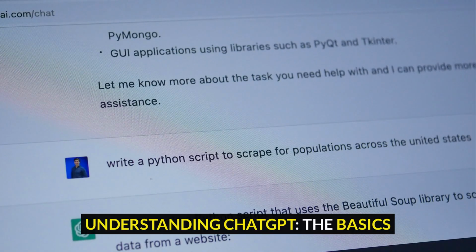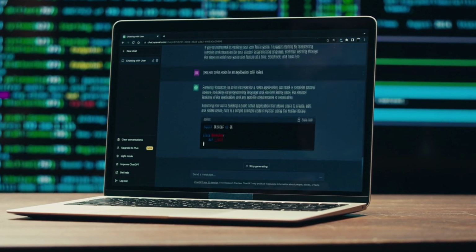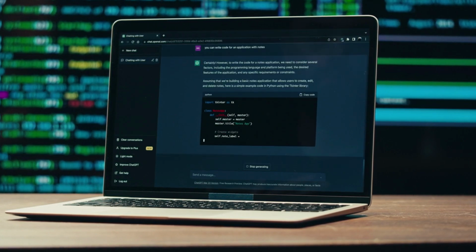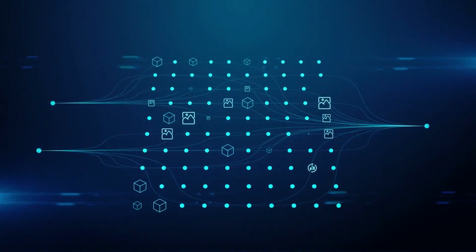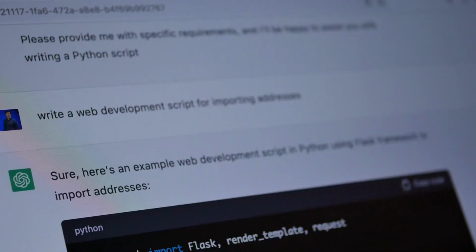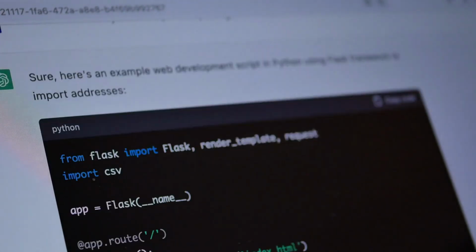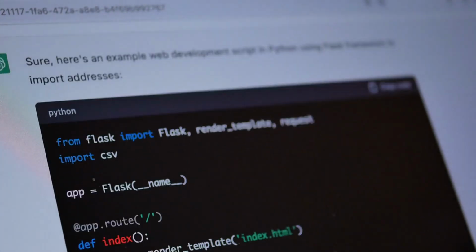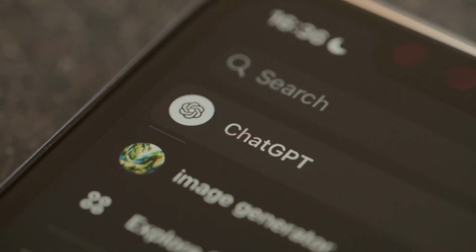Understanding ChatGPT. The basics. At its core, ChatGPT is an artificial intelligence language model created by OpenAI. A language model is a type of AI designed to understand and generate human language. Unlike traditional software, which operates based on fixed rules, ChatGPT uses patterns in language learned from extensive datasets to predict and produce text that sounds natural. Essentially, it can simulate human conversation and generate responses that are coherent, informative, and often impressively accurate.